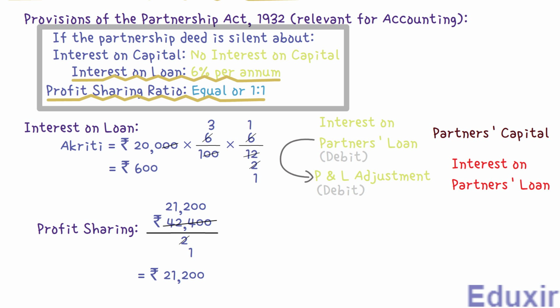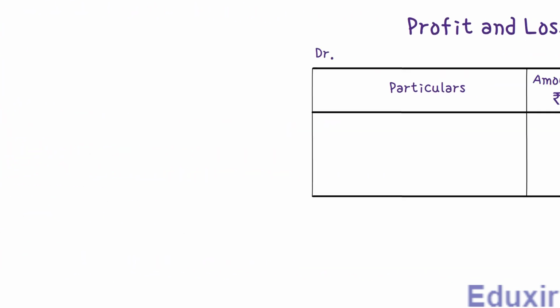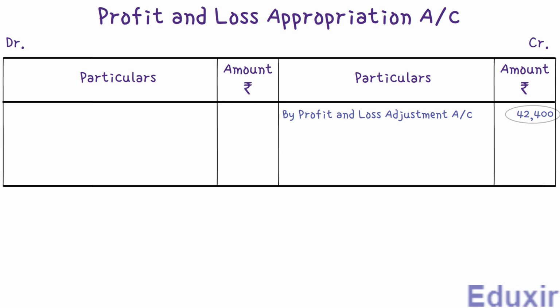Now for distributing this profit to each of the partners, we should debit the profit and loss appropriation account with this amount for each partner. Also, we should create the individual partner's capital account. Now, the preparation of the partner's capital account is not in the scope of this problem. So, let's leave out the partner's capital account related credit entry and let's directly post the profit and loss appropriation account related debit entry into the profit and loss appropriation account.